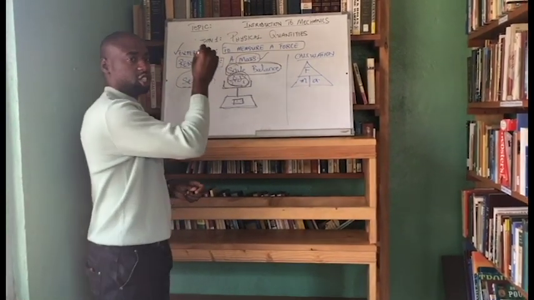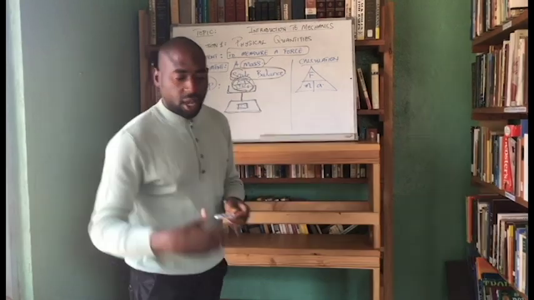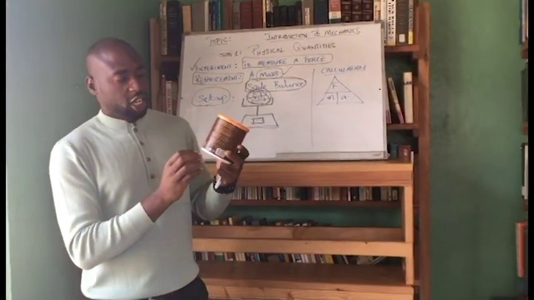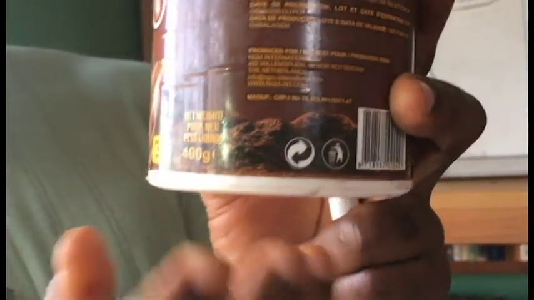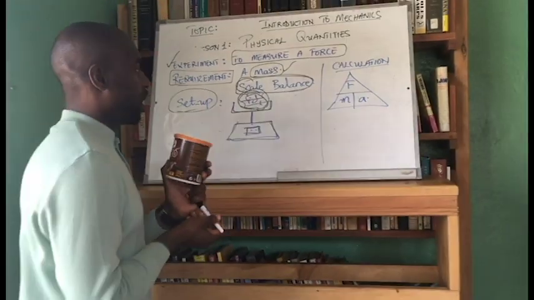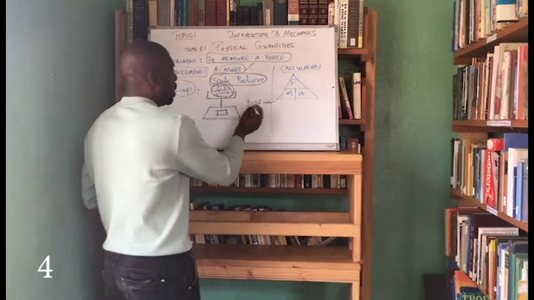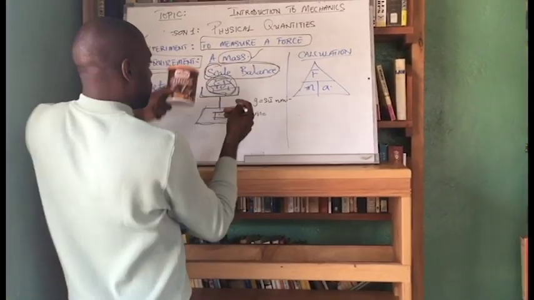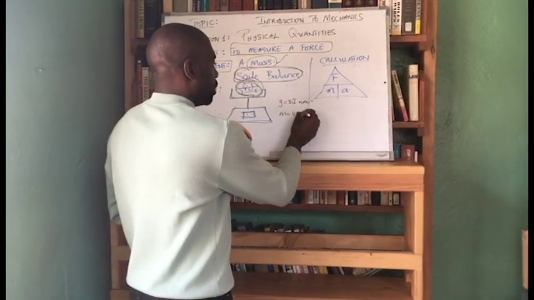So this could be your fish, this could be your gari, it could be whatever thing you want to measure its mass. I'll just take, for example, the mass of this tin of chocolate is 400 grams. So we could see the mass of our chocolate tin and its content is 400 grams. So grams is the unit of mass. And so we have here the mass of this. Imagine us calculating this. So we've calculated the mass to be 400 grams.